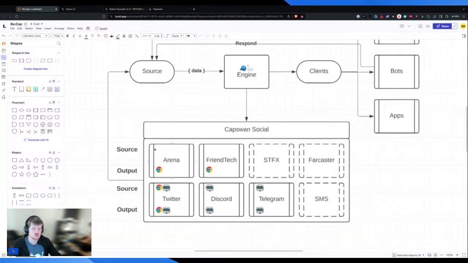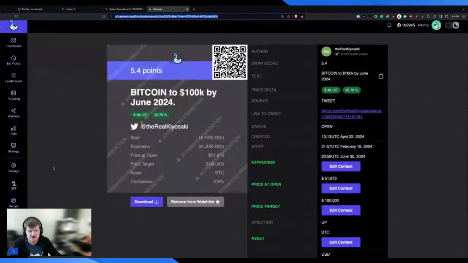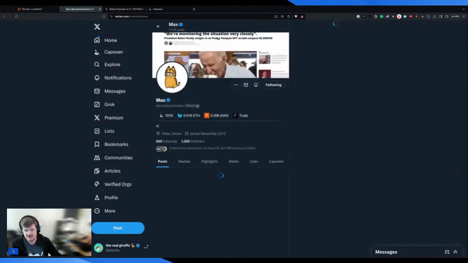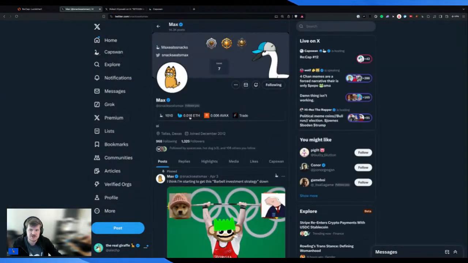So anytime there's a source that's not defined, that just means that we're calling an API generally. So like in the case of the Arena or Friendtech, right? But you can see for the output, if we go to, let's say, Max's profile here, you'll notice that this information is live.